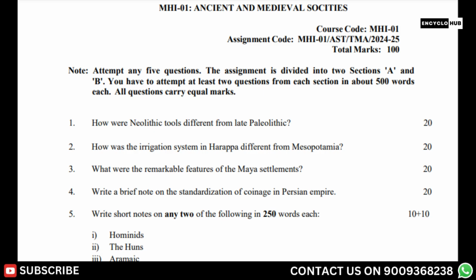20. 10. Write short notes on any two of the following in 250 words each. 10 plus 10. 1. Manners. 2. Banjaras. 3. Modern world. 4. Karimi merchants.